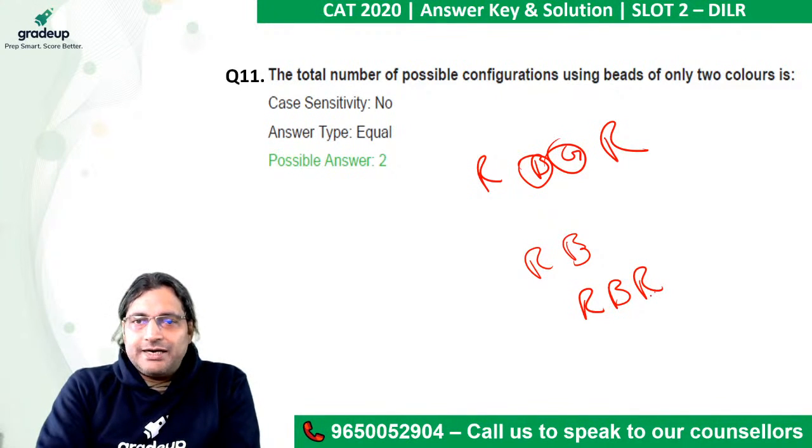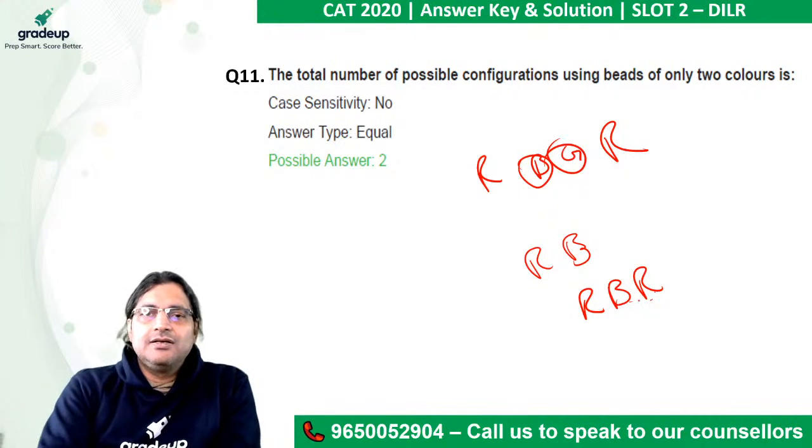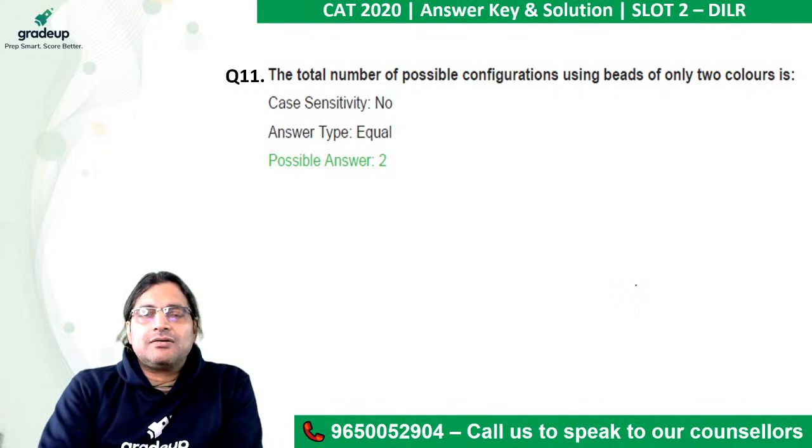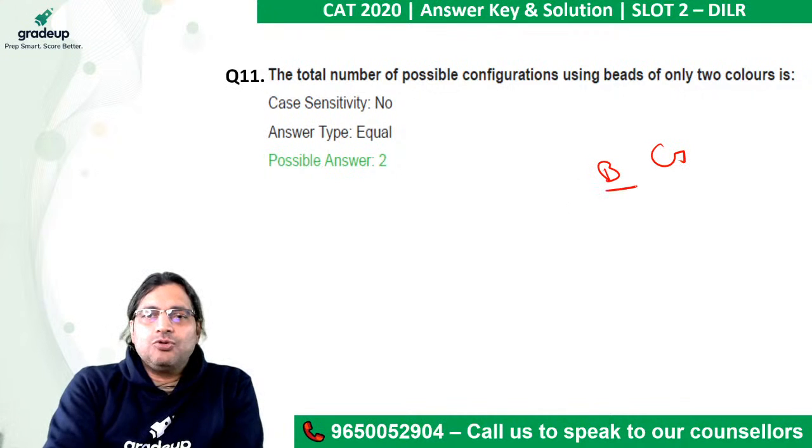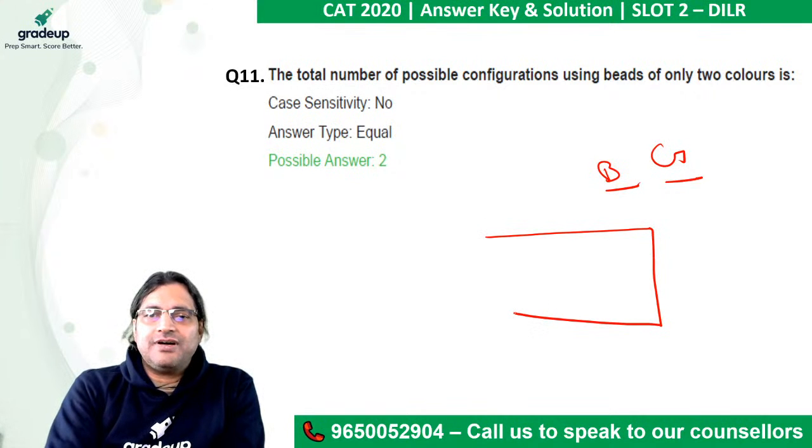Okay, so you cannot put red here. You certainly cannot put green here, because then you would be using the third color. So if you are allowed to use only two colors, those two colors would be blue and green. Okay, let there be a grid of 5 into 5.